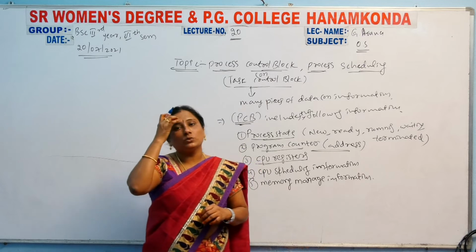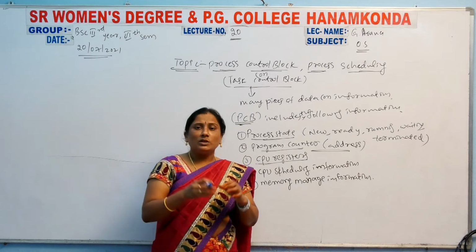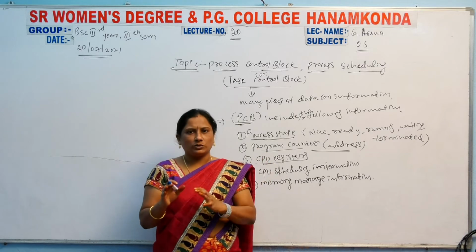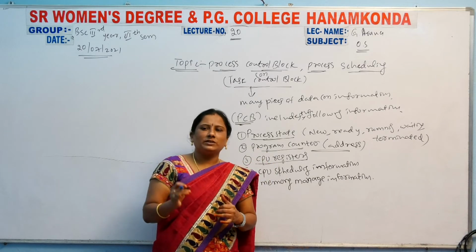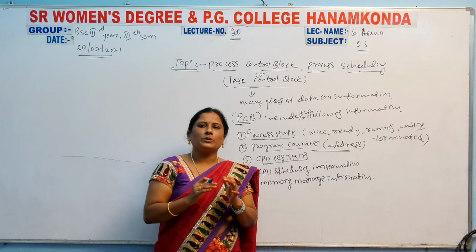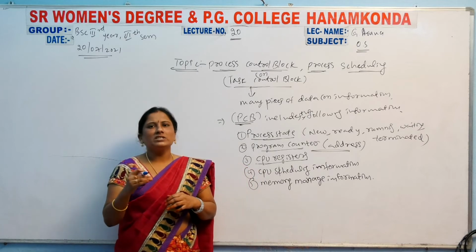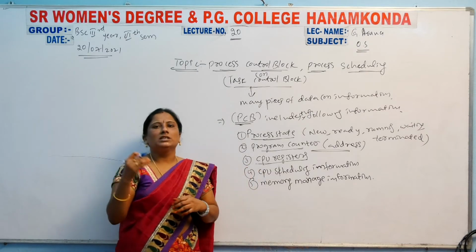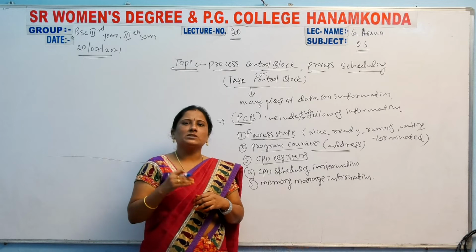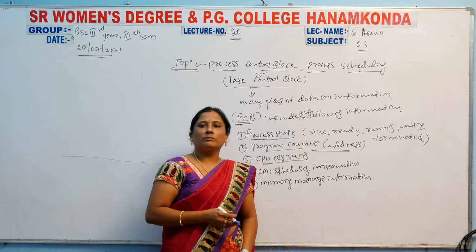You can enter a number of processes at the same time, and which is executed first, second, third, like that the processes are scheduled. Within fractions of seconds, the scheduling is allocated and the processes are executed. That is the CPU scheduling information.